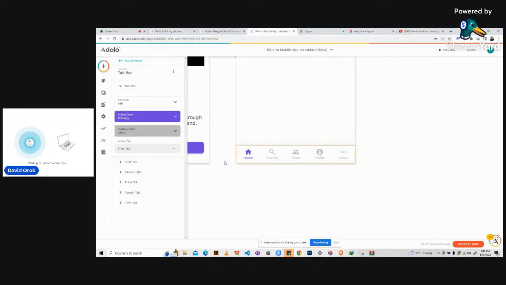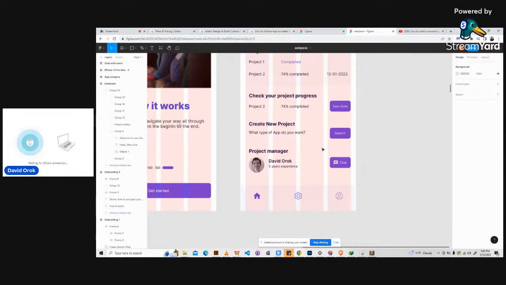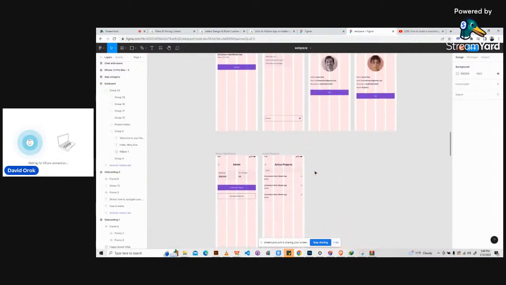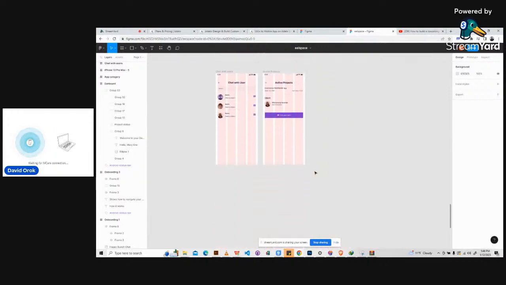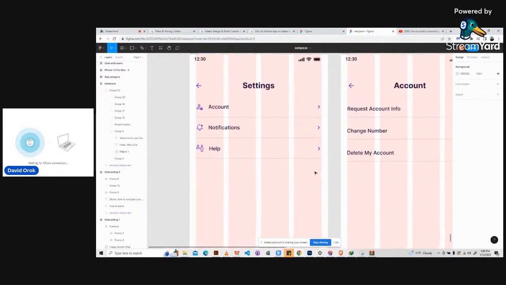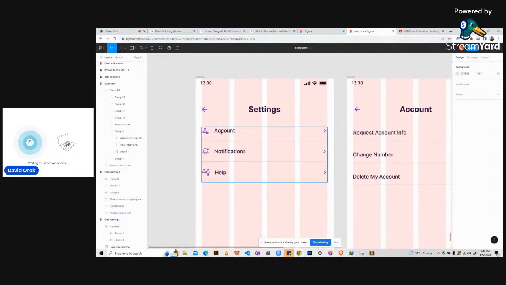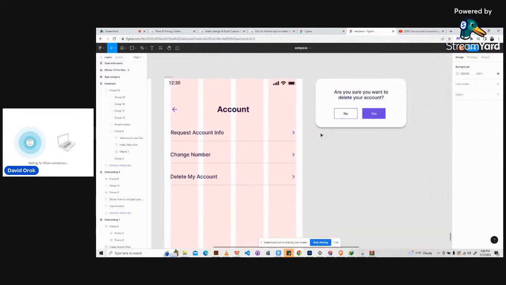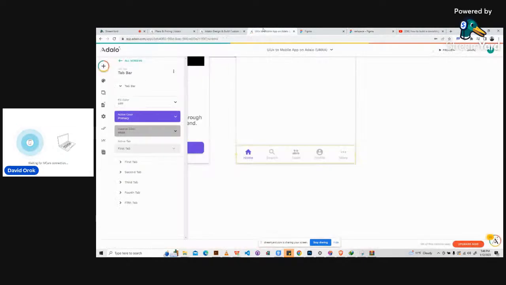So let's see how we can customize this. We have only three buttons here. The home, the gear is for settings, and this is for profile, right? Let me show you guys what the settings is for. Okay, so here it is. So this is for the settings. We have account, the notifications, the help. Then we have all these lines and some cool stuff here. Then we even have a modal, all right?